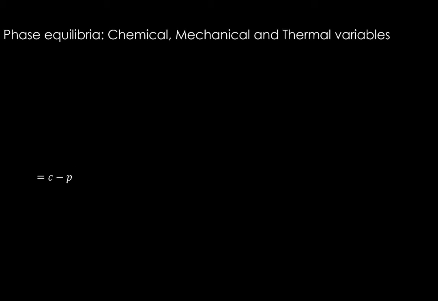So to this C minus P, which is necessary to define the chemical variables, we have to add two more variables. One is pressure and the other one is temperature. So this C minus P plus 2, we can call it F, degrees of freedom, which is nothing but number of independent variables in a phase equilibrium. This equation is called the Gibbs phase rule, one of the most important equations.